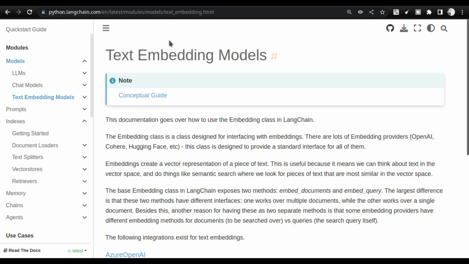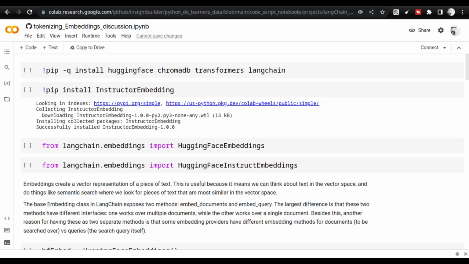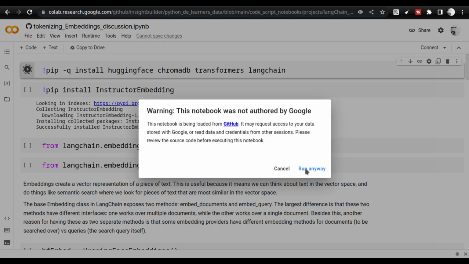In the browser, what I am going to do is, let us keep this LangChain documentation, and this particular Jupyter notebook or Colab notebook that you are seeing here is already uploaded in a GitHub repo. I will be sharing the repo also with you guys. All you need to do is install these, start by